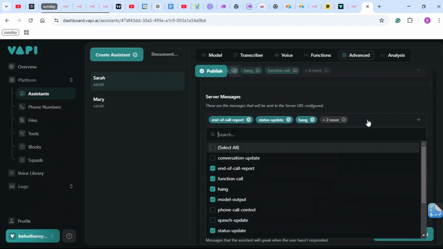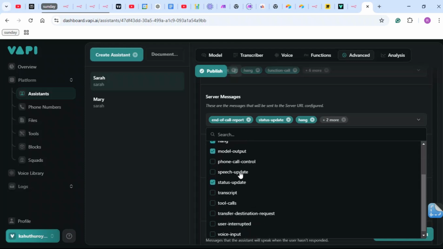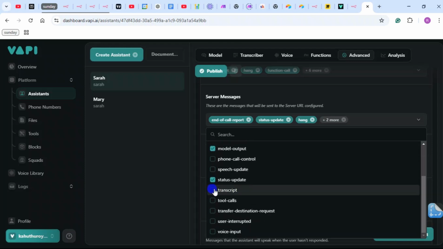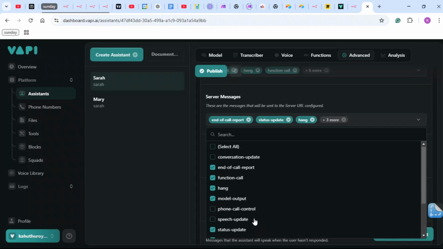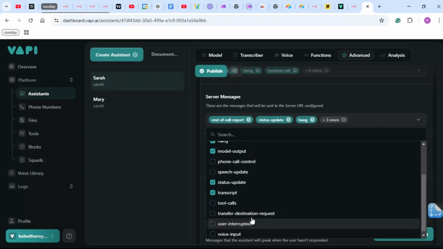So server messages, just to make sure I get everything. Conversation update, transcript, tool calls, I'm not sure if I should have this on. Tool calls, no, this is okay.